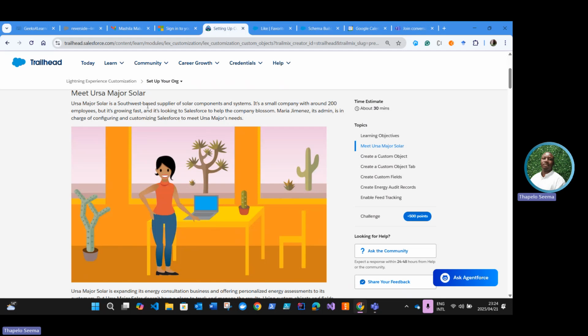Ursa Major Solar is a Southwest-based supplier of solar components and systems. It's a small company with around 200 employees, but it's growing fast, and it's looking to Salesforce to help the company blossom. Maria Jimenez, its admin, is in charge of configuring and customizing Salesforce to meet Ursa Major's needs.